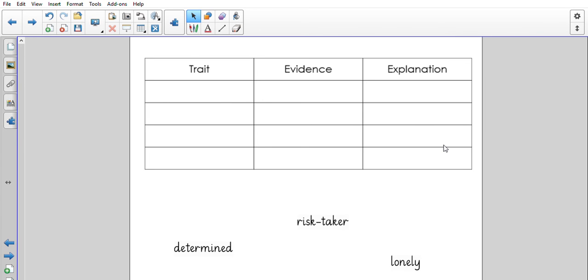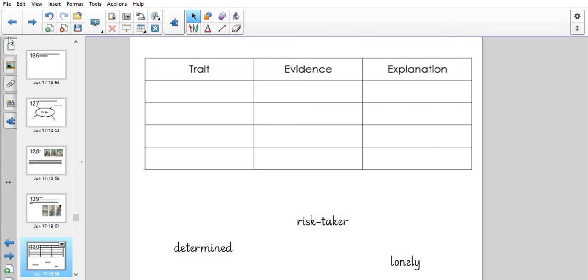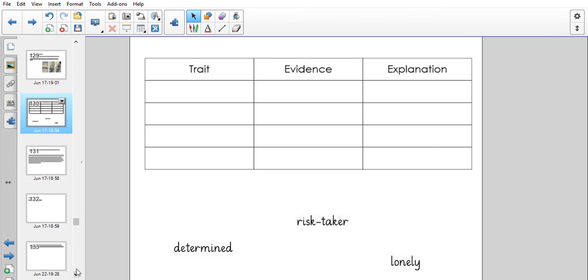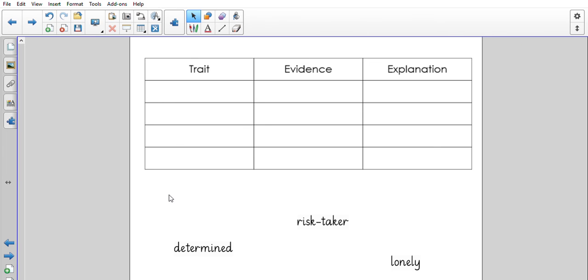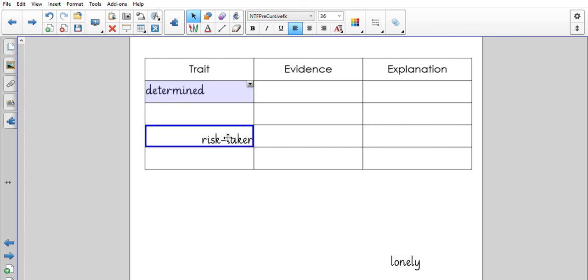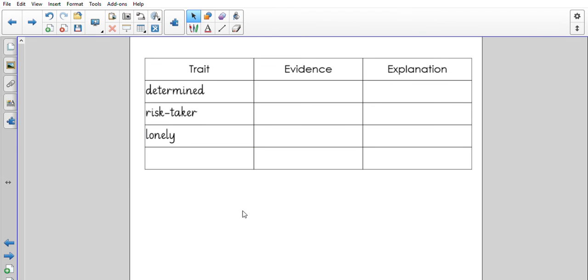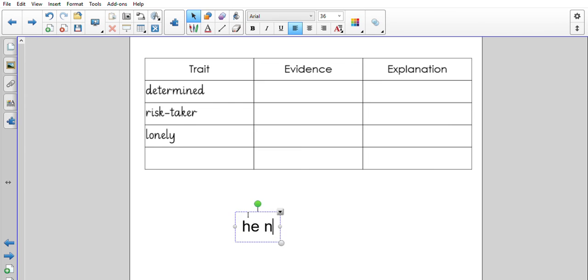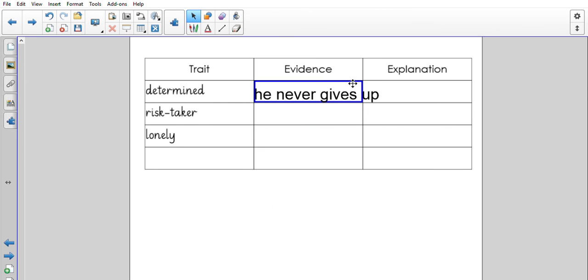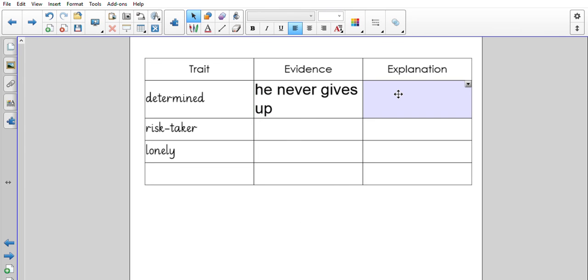Okay, so your task for today is to discuss some of Philippe's traits using evidence and an explanation. So I've got a couple of ideas here that I said. So I think he's determined. I think he's a risk taker, but I also think he's quite lonely. So you need to think of the evidence and explanation from the text. So for determined, I could say he's determined because he never gives up. I'm only writing it briefly in here because I can't fit much in there. Okay, and then you will explain that in more detail.